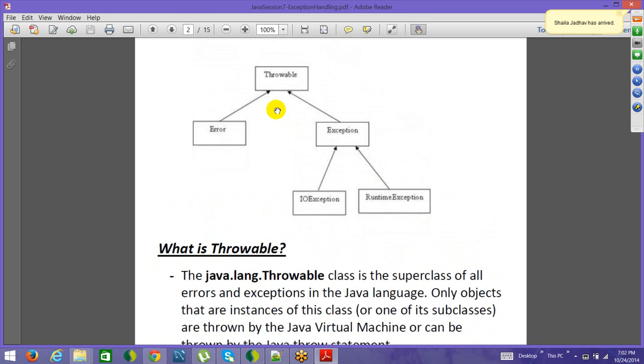Okay, now there are two types for it. One is error and one is exception. Now the basic difference between error and exception is that error, on one hand, is about the situations, about the interruptions in the program where you don't have any direct control. Obviously, you can fix it, but there are not direct ways. For example, say if you start getting out of memory error. Now, out of memory error is not an exception. Okay, this is an error.